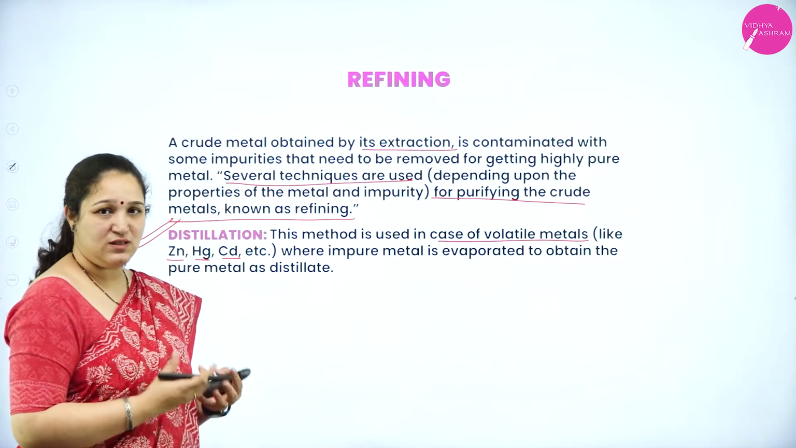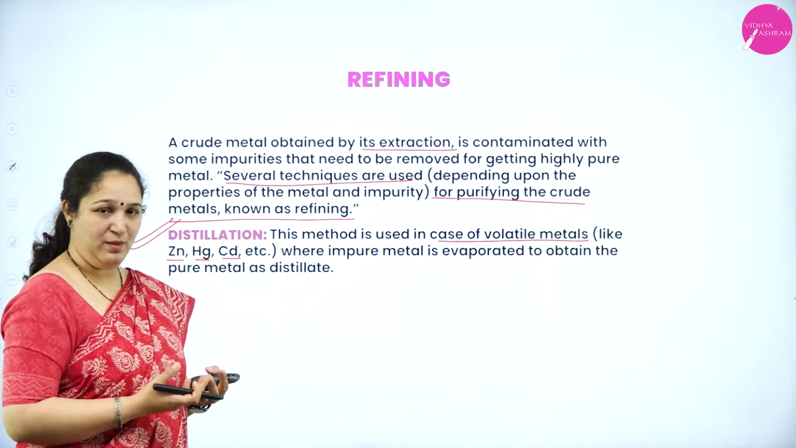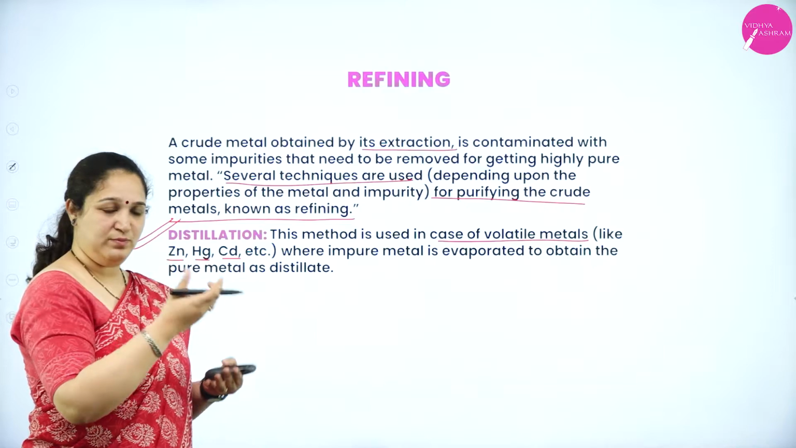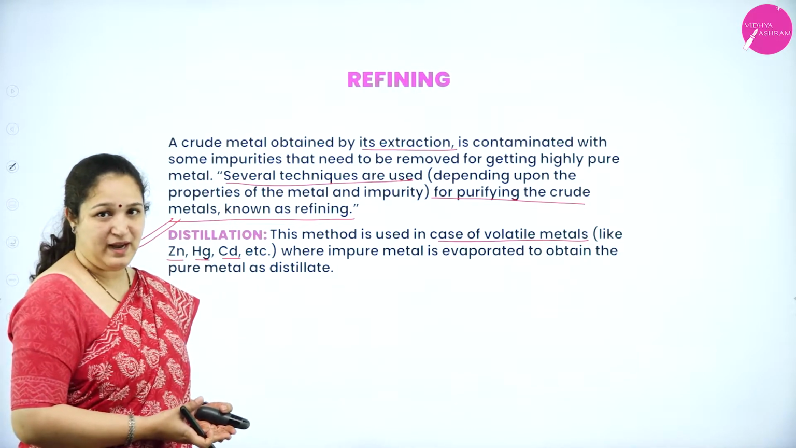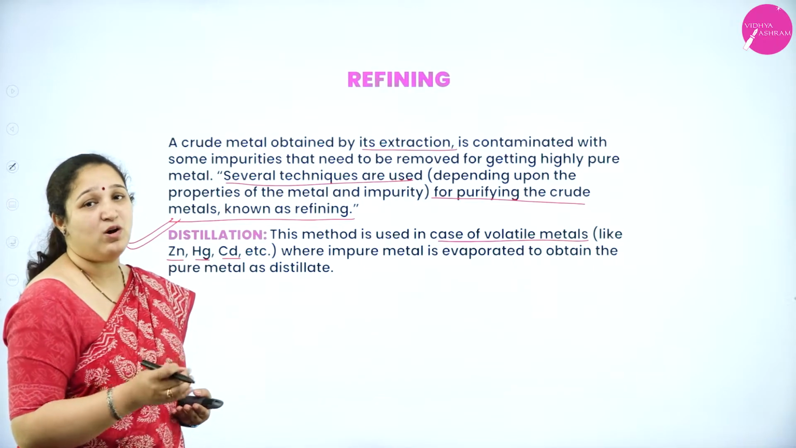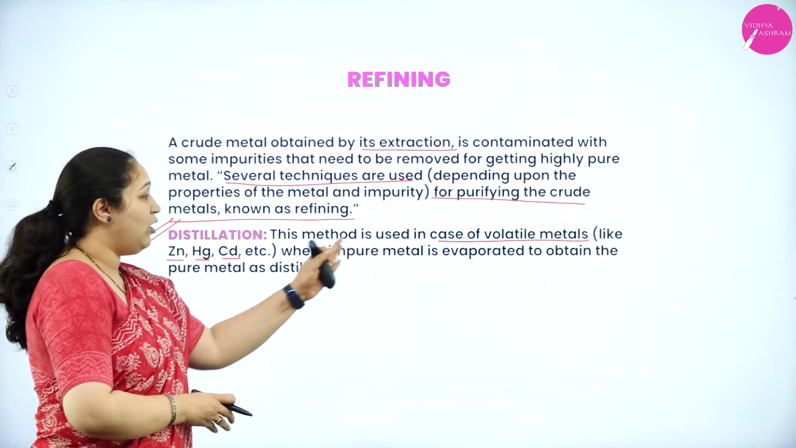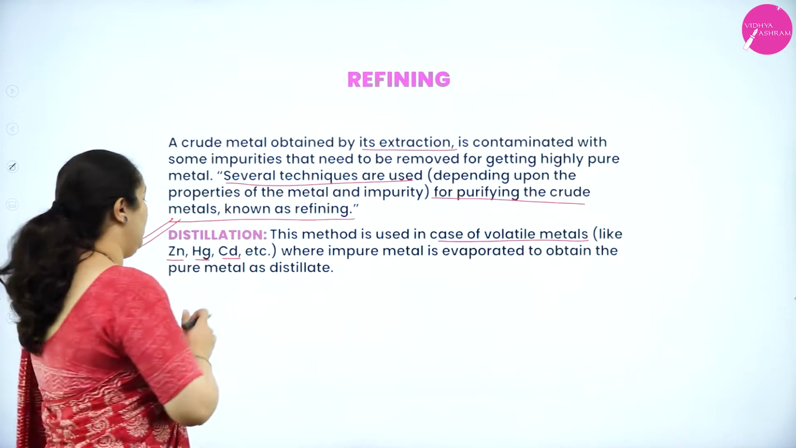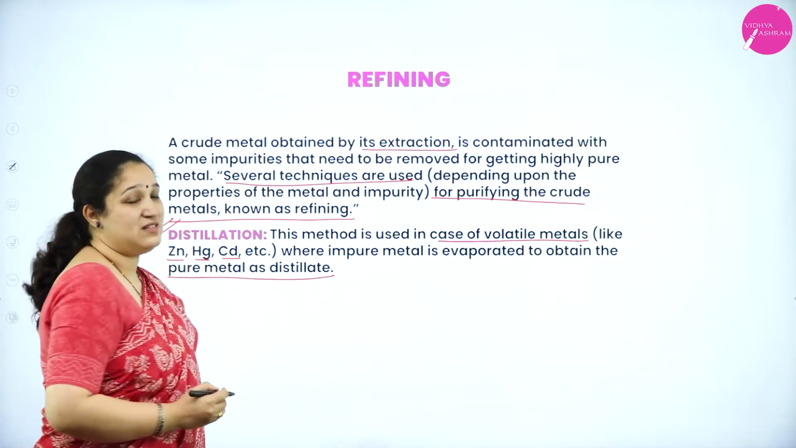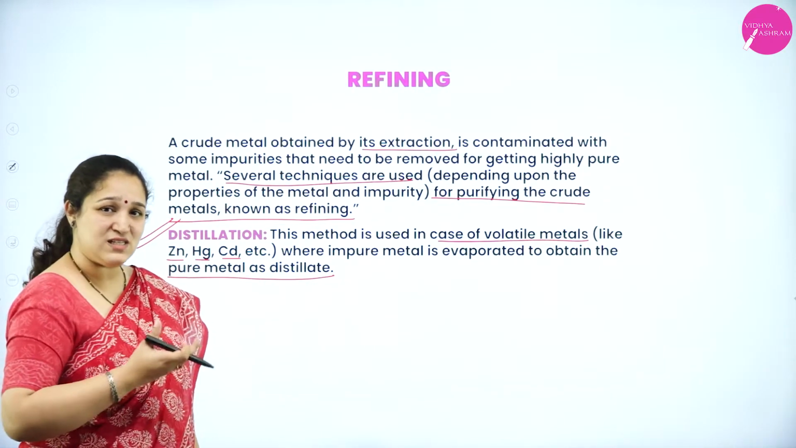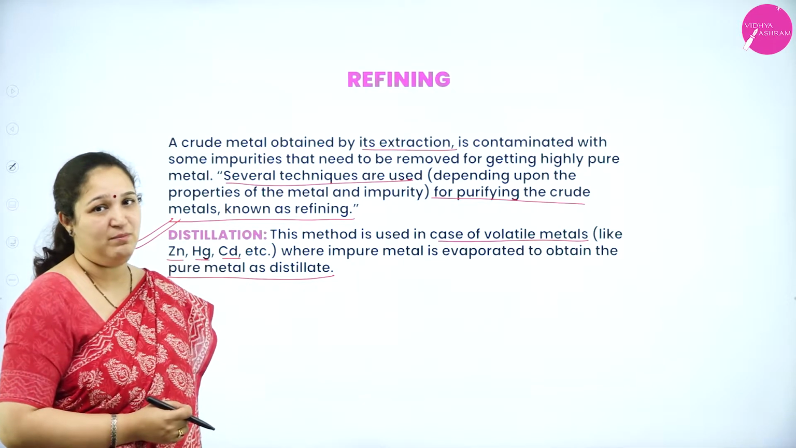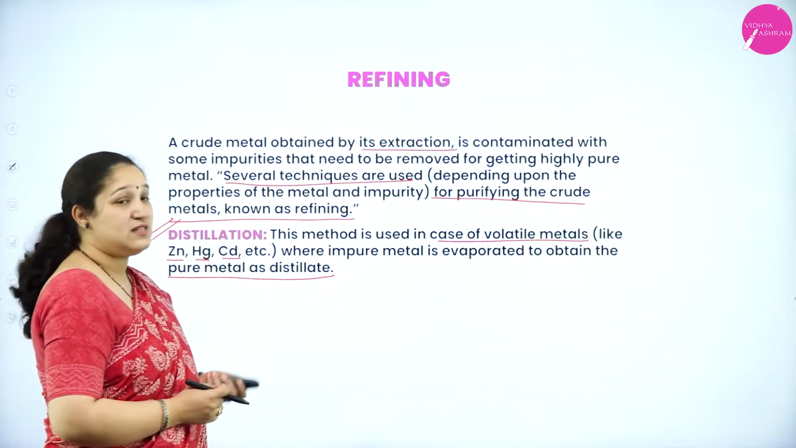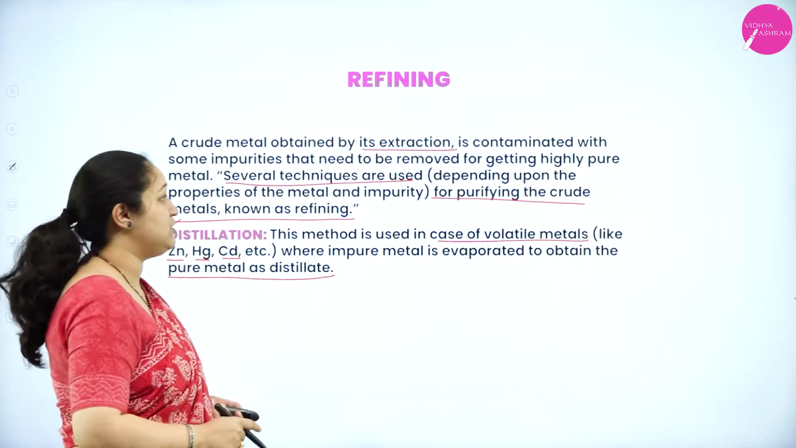So what happens in the distillation process? When you are heating, the vapors of the metal are formed. Those vapors can be collected, impurities will be left behind, and thus you will get the purest form of the metal. So when impure metal is evaporated, we obtain the pure metal as a distillate. The metal is the one which is evaporating, which can be cooled or condensed, and we will get the metal back. So that is the first method, distillation.